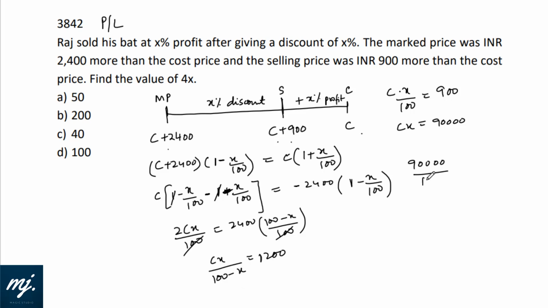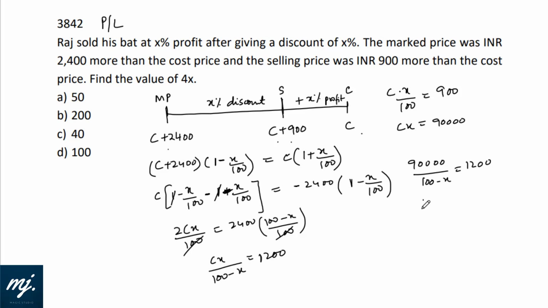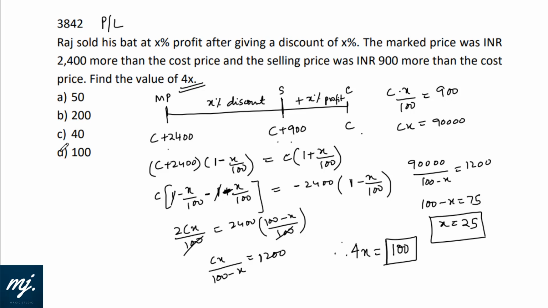So I have 90,000 by 100 minus X is 1200. So 90,000 divided by 1200 will give how much? 75. Okay, so that means 100 minus X is 75. X equals 25. Straight away we get the value of X. And what are we looking for? We are looking for the value of 4X. Therefore 4X equals 25 into 4, that is 100. Option D fits.